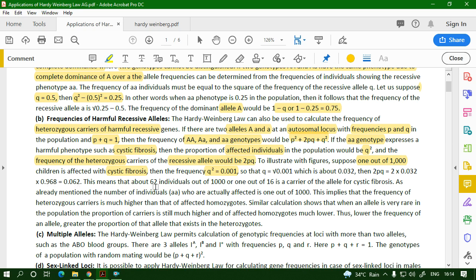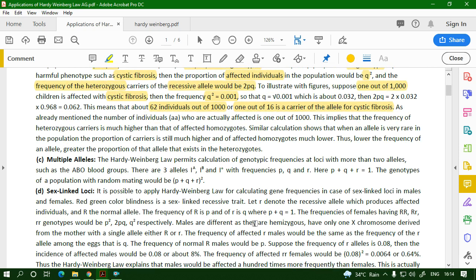This means 62 individuals out of 1000, or 1 out of 16, is a carrier. 62 out of 1000 or 1 out of 16 is a carrier for the allele of cystic fibrosis. So you can find out the frequency of harmful recessive alleles in the population. So this is an application.